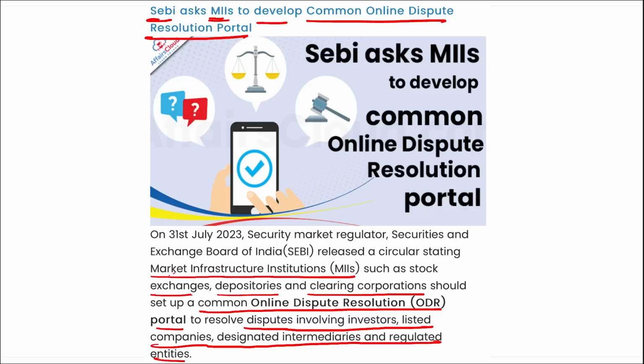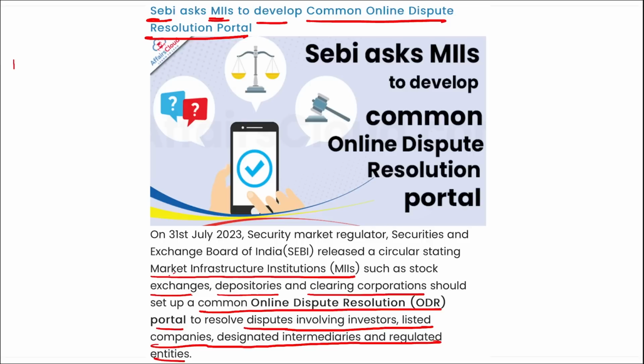Various features and functionalities will be integrated into this ODR portal to facilitate the registration of investors and market participants. The portal will include a status update facility that retrieves information from the ODR institution concerning the progress of the complaint. Correct?